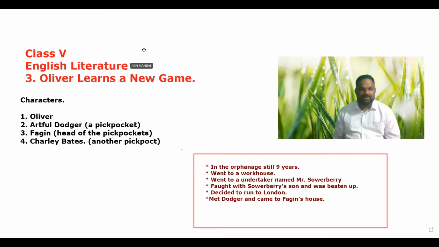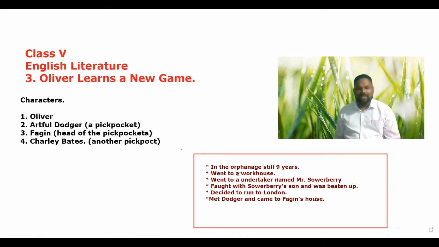So Oliver is the main character, then Artful Dodger, who is a pickpocket and who brought Oliver to London, and Fagin is the head of the pickpockets, an old man, and Charlie Bates. Charlie Bates is another pickpocket.